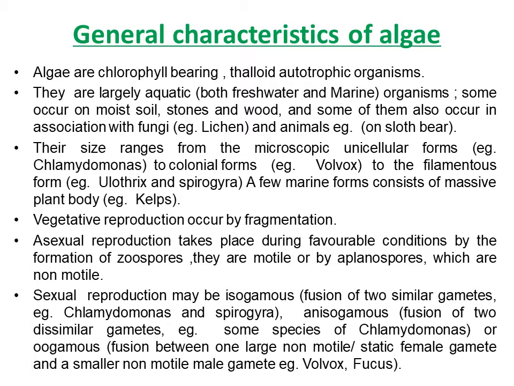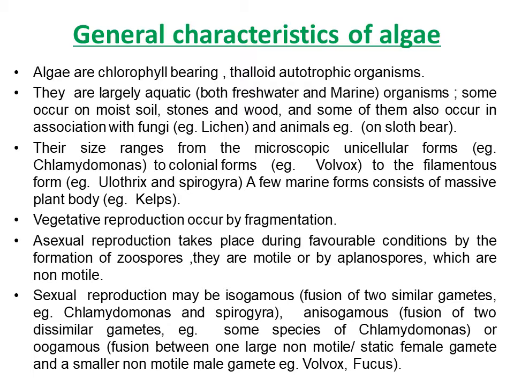Their size ranges from the microscopic unicellular form, for example Chlamydomonas, to the colonial form Volvox, to the filamentous forms Ulothrix and Spirogyra. A few marine forms consist of a massive plant body, like kelps.